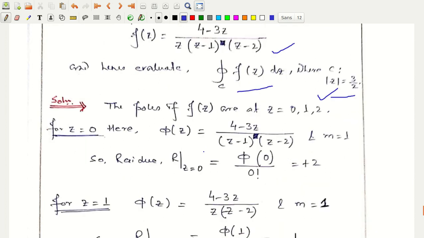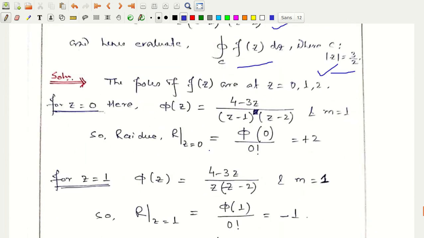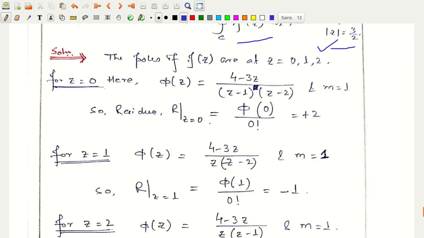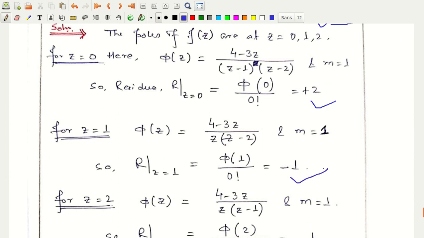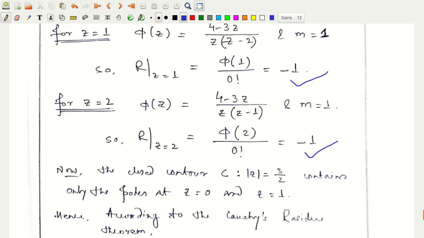Okay. How do we perform? See, the poles of f(z) are at z = 0, 1 and 2. That is clear looking at the function. So I have already shown how to find the residue. We find the residue at z = 0, at z = 1 and at z = 2.